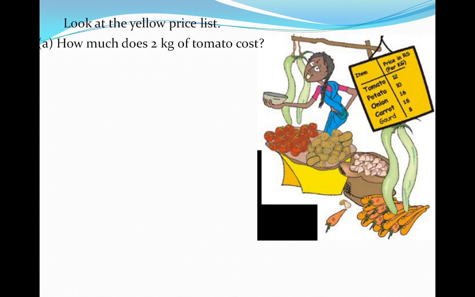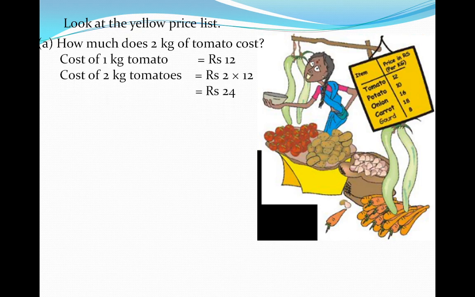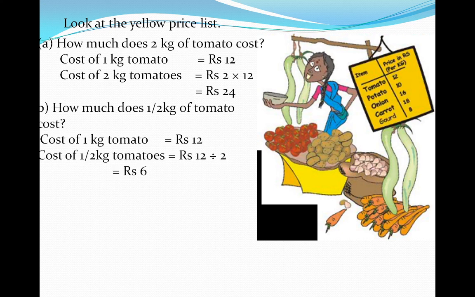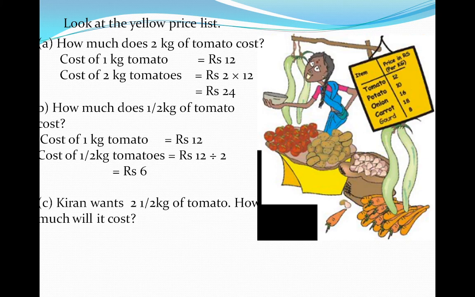How much does 2 kg of tomato cost? Cost of 1 kg tomato is rupees 12. So the cost of 2 kg tomatoes is rupees 2 into 12, so rupees 24. How much does half kg of tomato cost? Cost of 1 kg tomato is rupees 12, and the cost of half kg tomato is rupees 12 divided by 2, which is equal to 6.